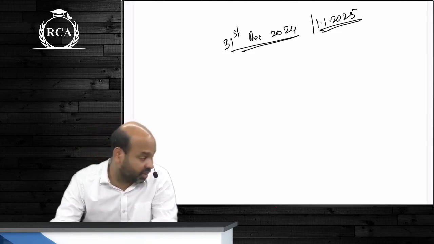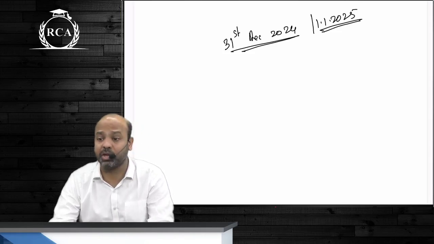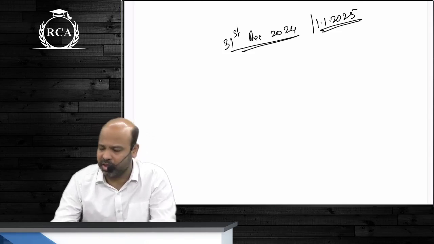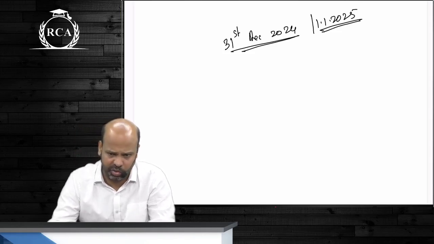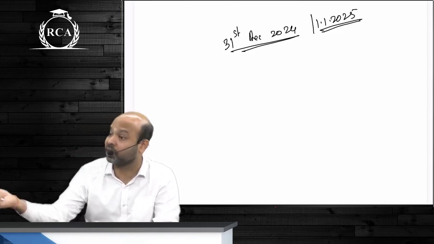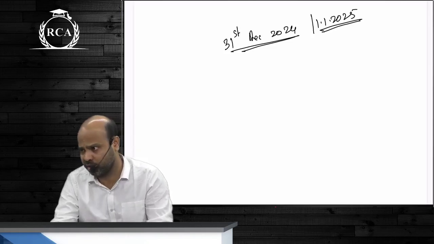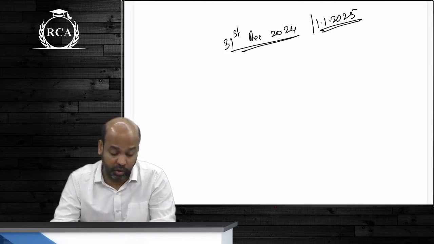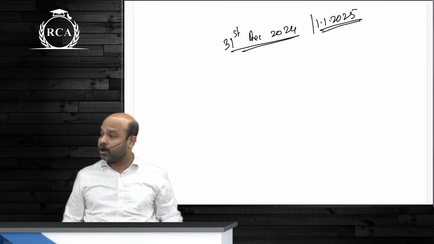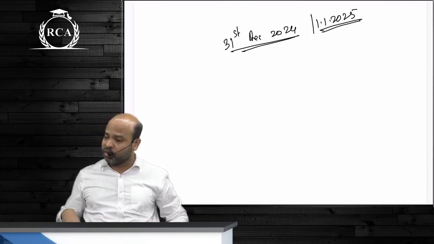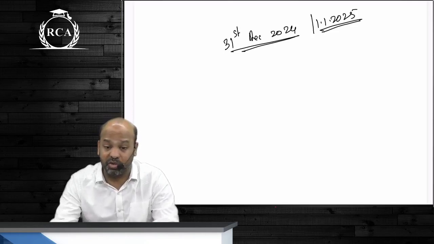For those writing in September, your examination form will come out in the month of July. मतलब जब May का result आएगा बेटा, May का result will be out by June end, June 30th or July 1st week. After that, the next attempt's exam form gets rolled out. So your exam form will be rolled out in the month of July. Are we clear?